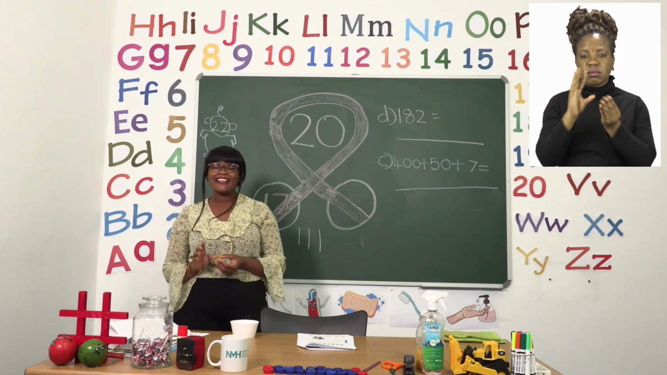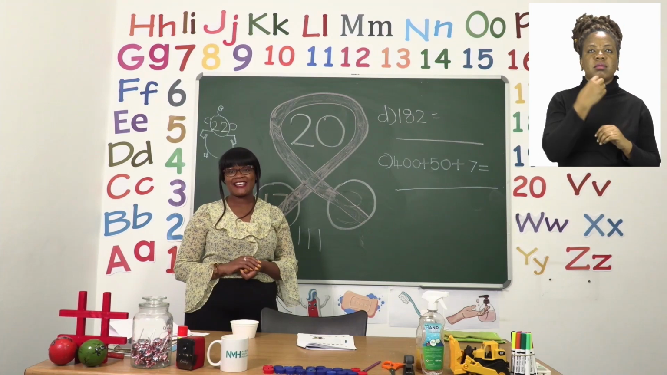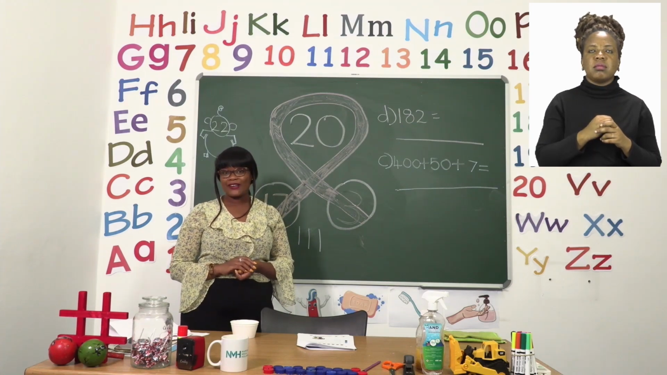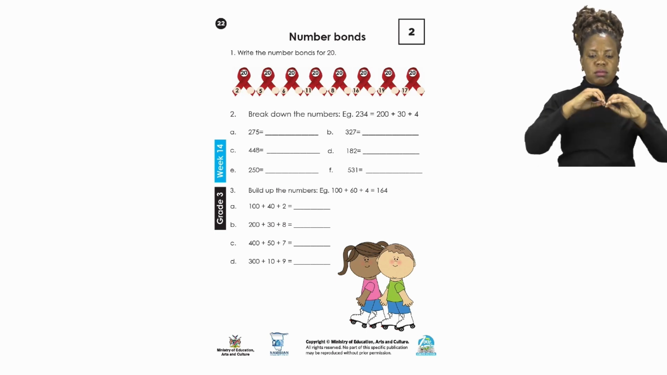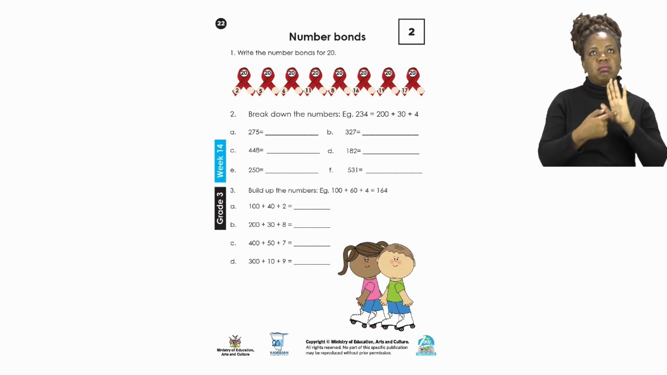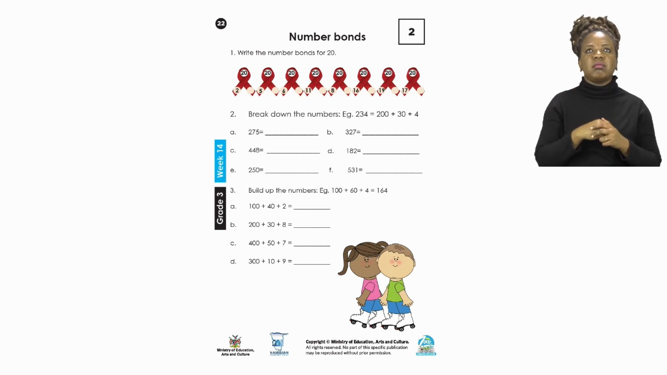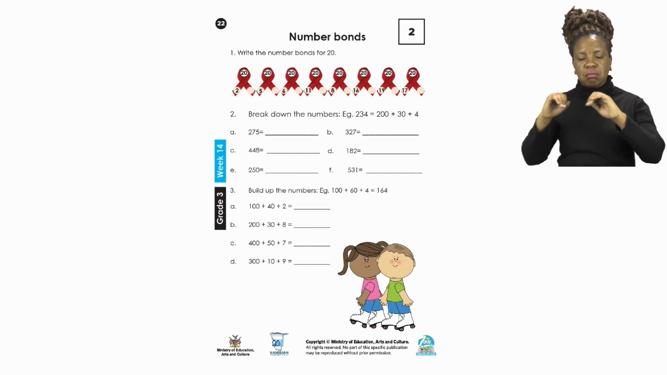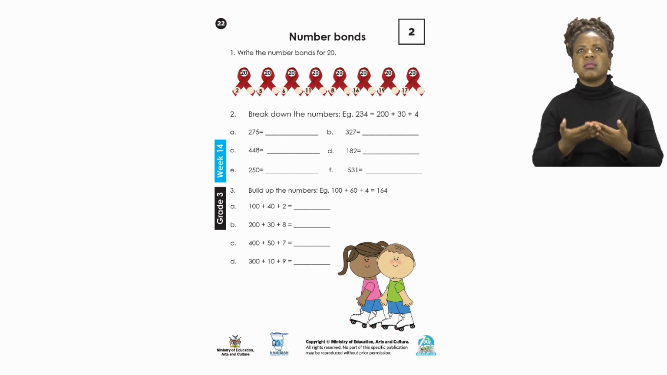Now let's take a look at number 2 for our exercise. On our exercise for number 2, they are asking us to break down the numbers. Now they've given us an example where they have 234 and they have broken it down according to its place values. So we're going to do the same. We're going to do the same for D. So let's take a look at the board.